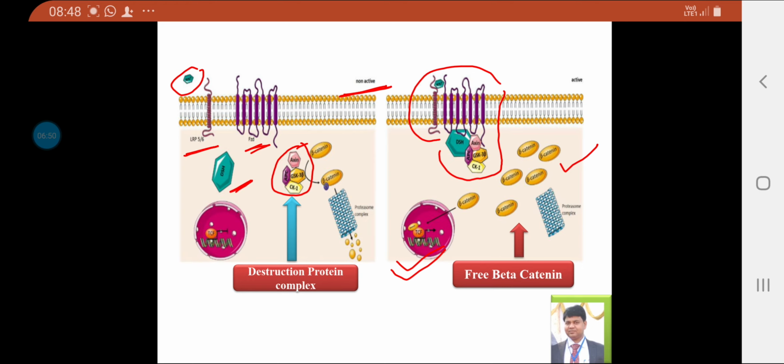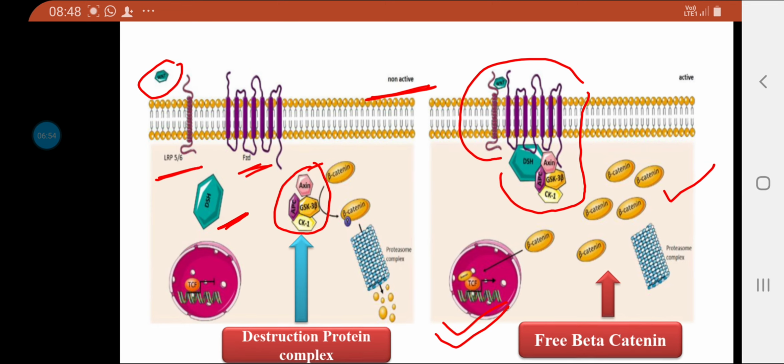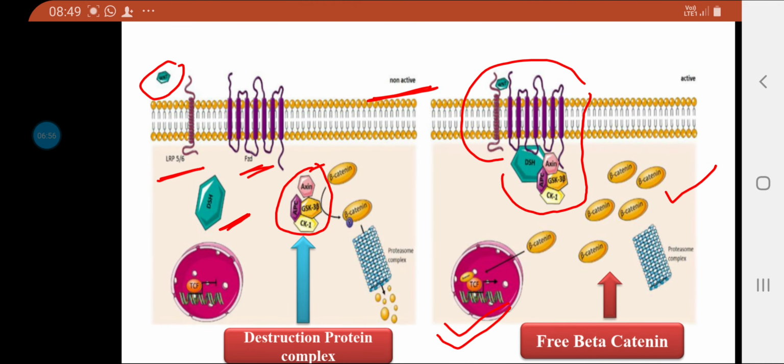This is the diagrammatic overview of the two states. In the inactive state, we can see the receptors are apart and the DSH protein is also inactive, whereas the destruction complex is active and destroys the beta catenin through the proteasome complex.